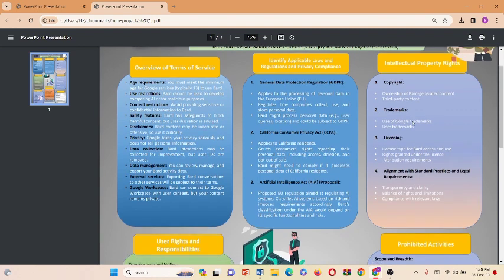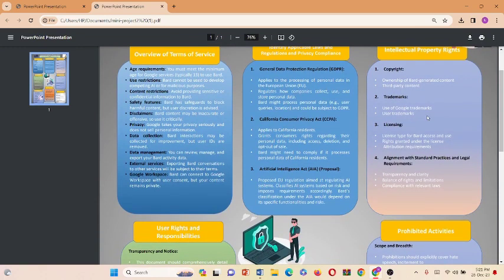Next is trademark. It's like when you see a logo or a special symbol that belongs to a company, like the Google logo. We need to be respectful and not use these trademarks in a way that might cause confusion or make it seem like we are saying something is ours when it's not.